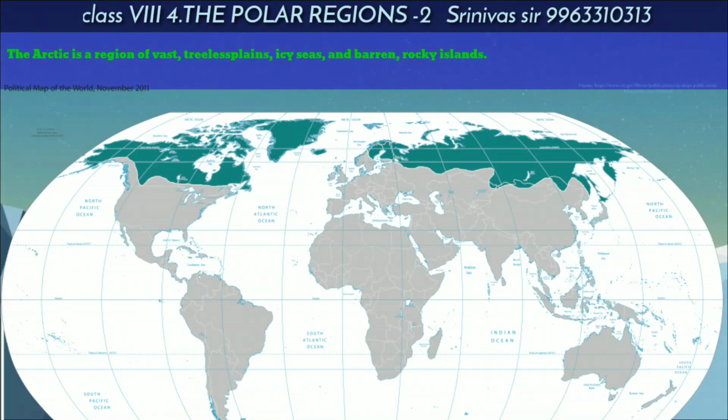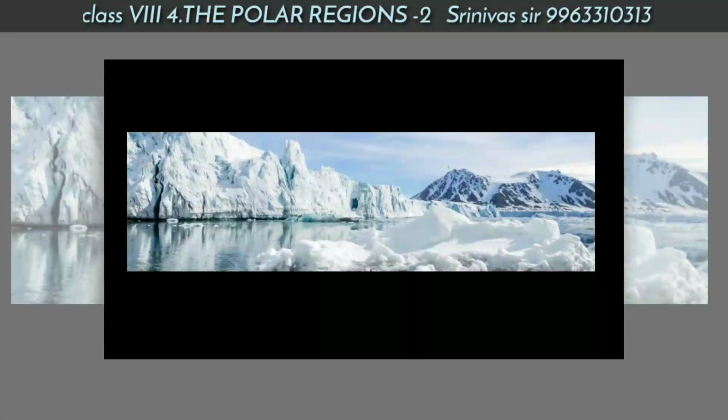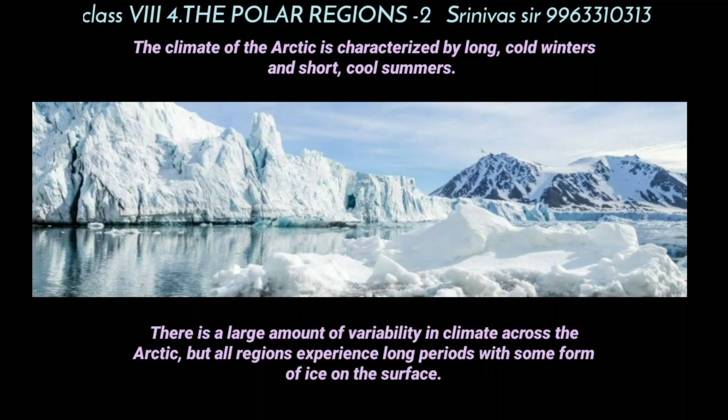The Arctic is a region of vast treeless plains, icy seas, and barren rocky islands. We knew already the Arctic is a vast, very big region. The climate of the Arctic is characterized by long, cold winters and short, cool summers.